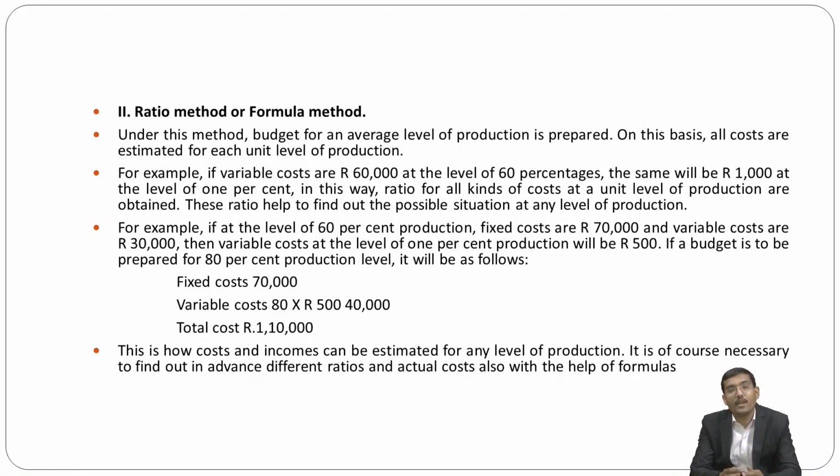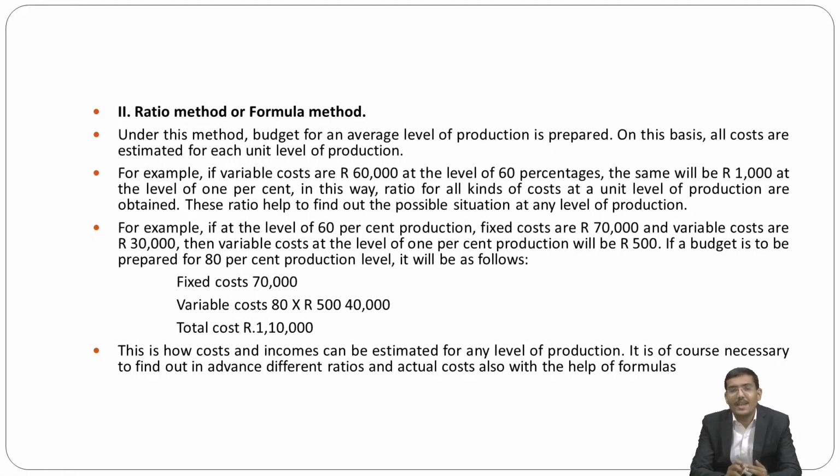For example, if the variable costs are rupees 60,000 at the level of 60%, the same will be 1,000 at the level of 1%. In this way, the ratio of all kinds of cost at the unit level of production is obtained, and this ratio helps to find out the possible situation at any level of production.